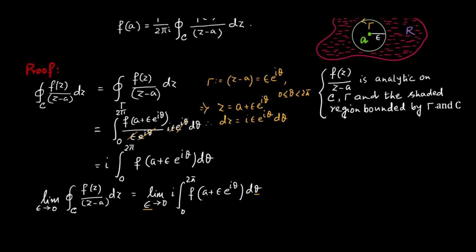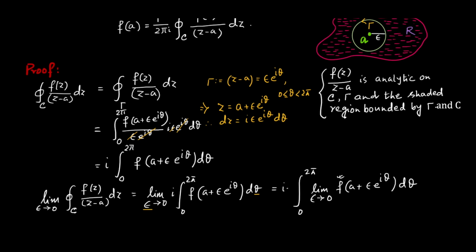Therefore, we can simply interchange the two operators and we can write this as equal to i into integration of 0 to 2 pi, limit epsilon tends to 0, f of a plus epsilon e to the power i theta d theta. That's it. Now, if we consider that this function f is analytic, then f is continuous on this curve gamma. That means the function is continuous in this entire range also.